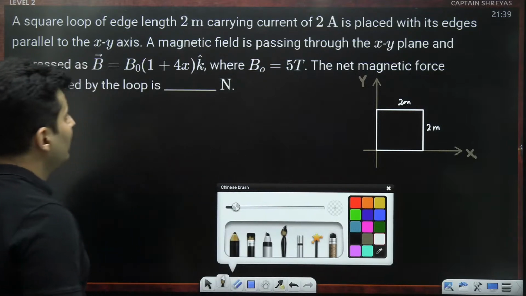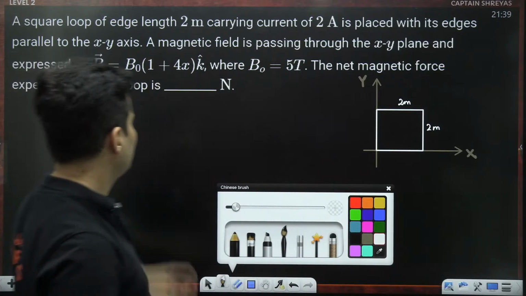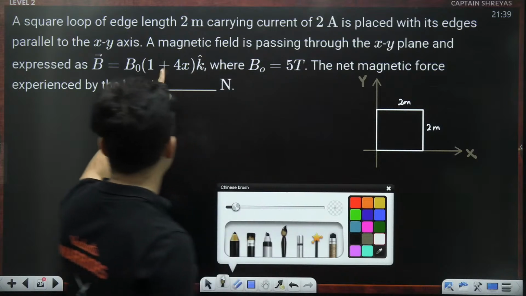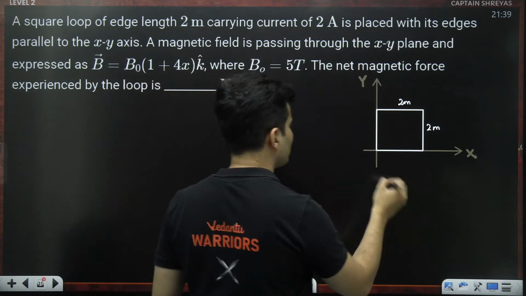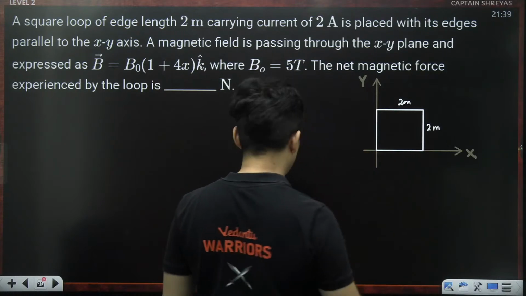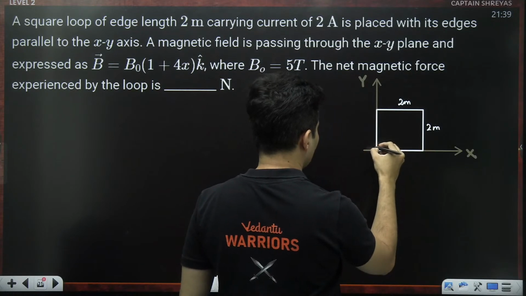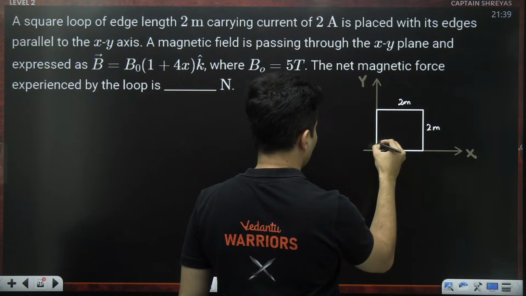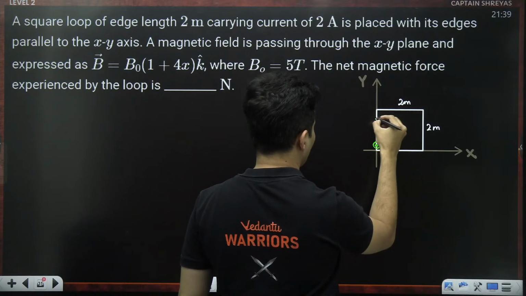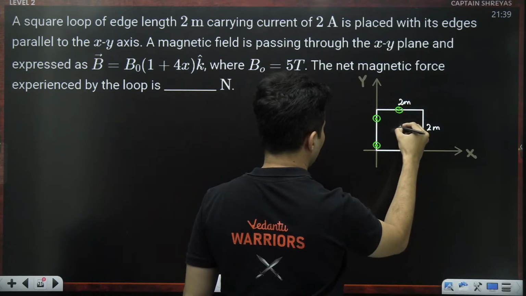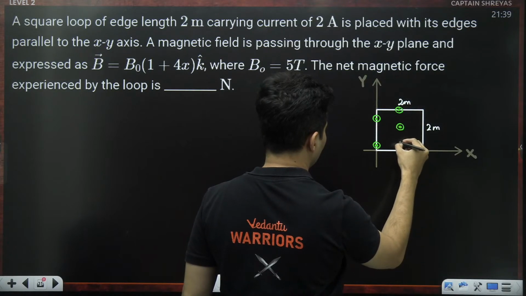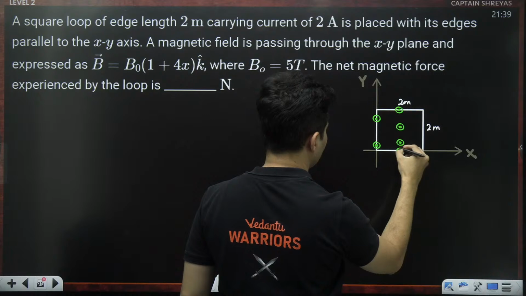The magnetic field is increasing with the x-axis. It is towards you because that's where the z-axis is. So here there might be some magnetic field, and as you go over here, the magnetic field is obviously increasing.